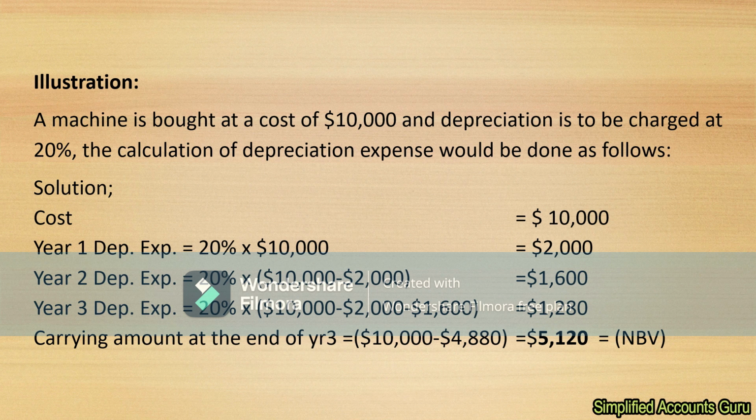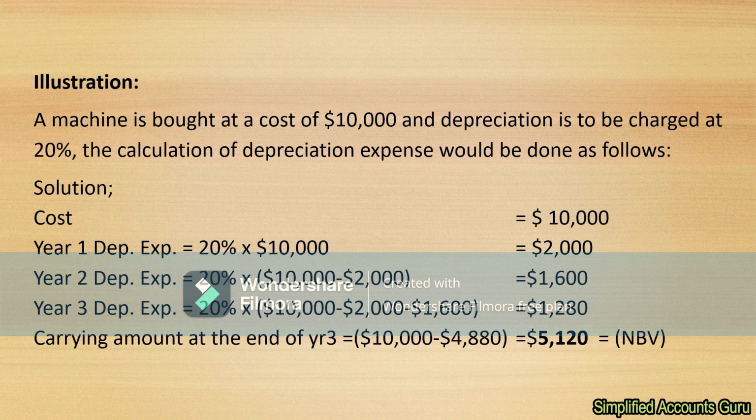Now, when you go to year 3, you will take 20% times the carrying value, and the carrying value at this point shall be $10,000 minus the depreciation expense charged in the first year minus the depreciation expense charged in the second year, which was 1,600. You sum the two, and you'll get $3,600, which is the accumulated depreciation.